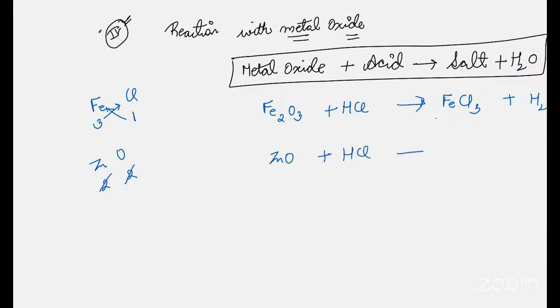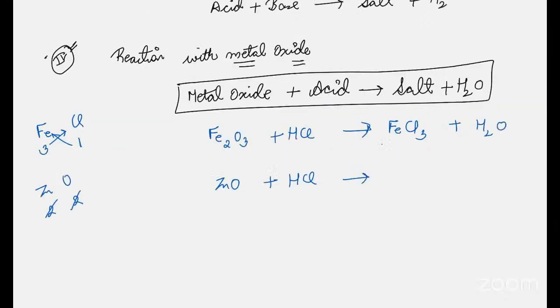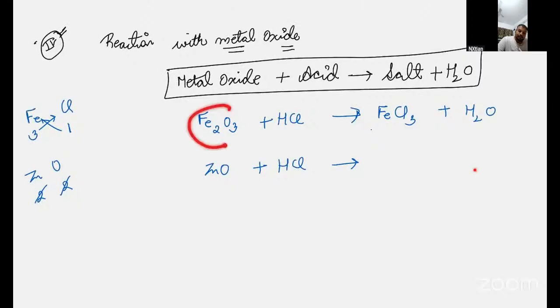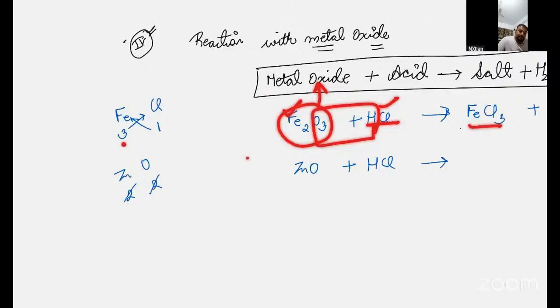Sir, can you explain that Fe2O3 plus HCl gives FeCl3 plus H2O? Yes. Fe2O3 is a metal oxide. It reacts with acid and gives salt plus water. Basically, H and O react and make water. And remaining behind are Fe and Cl. Fe has valency 3, Cl has valency 1. Cross multiplication, you get FeCl3.